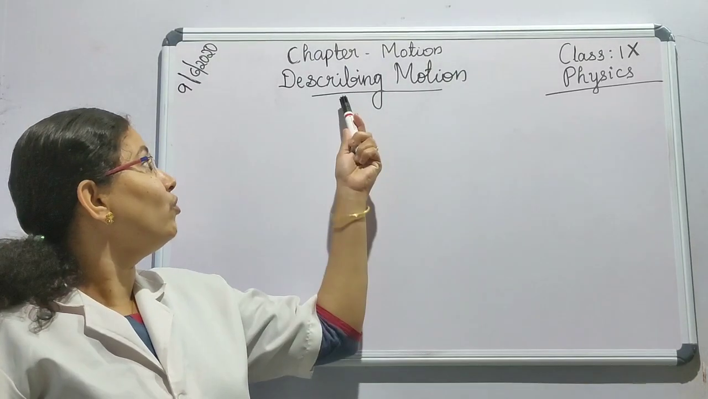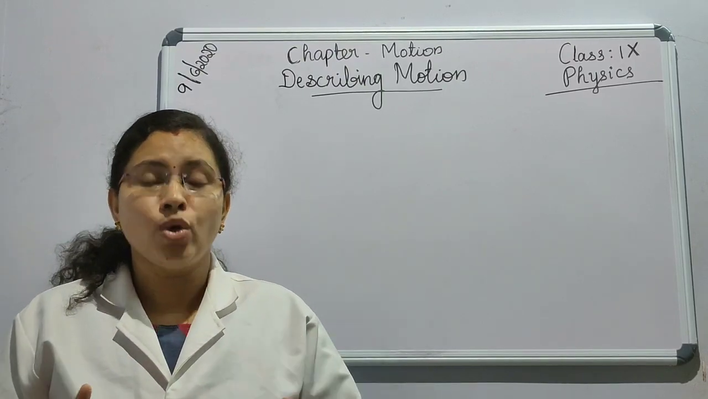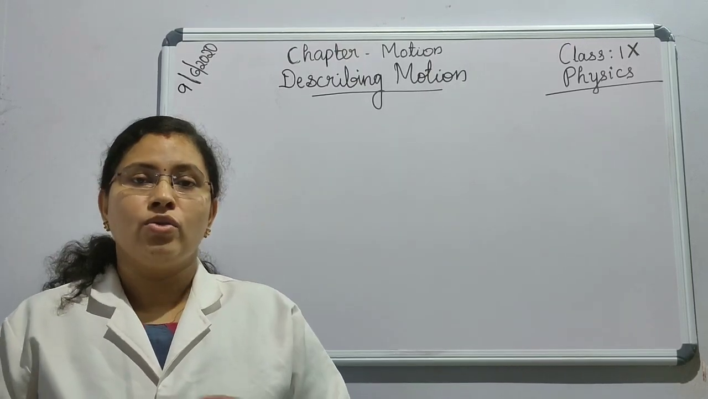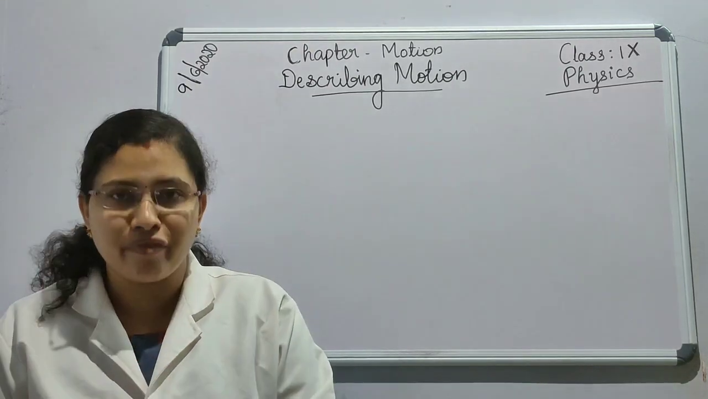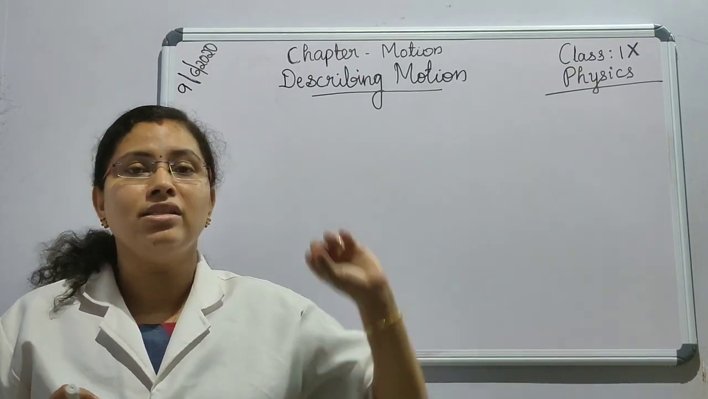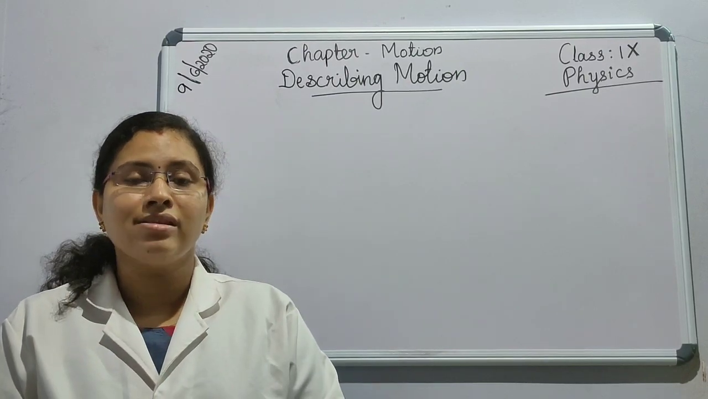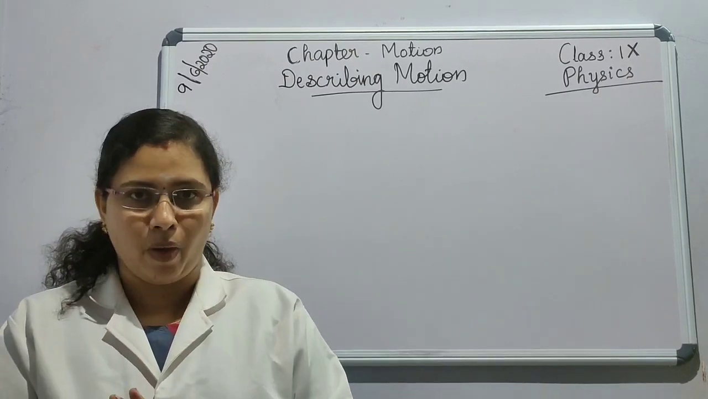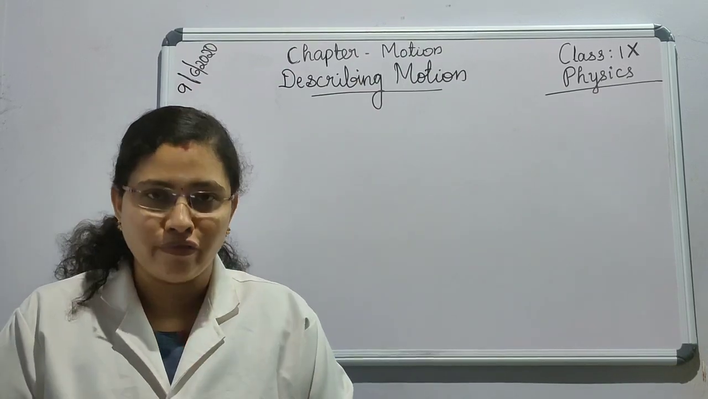Dear students, now we will be discussing describing motion. To describe the motion of an object, we need to measure its position. When we need to measure the position of an object, we need to have a reference point. With respect to a reference point, we will be saying the change in position of an object. This reference point is also known as the origin, and it will be a fixed point. With respect to a fixed point, we can say the position of an object.